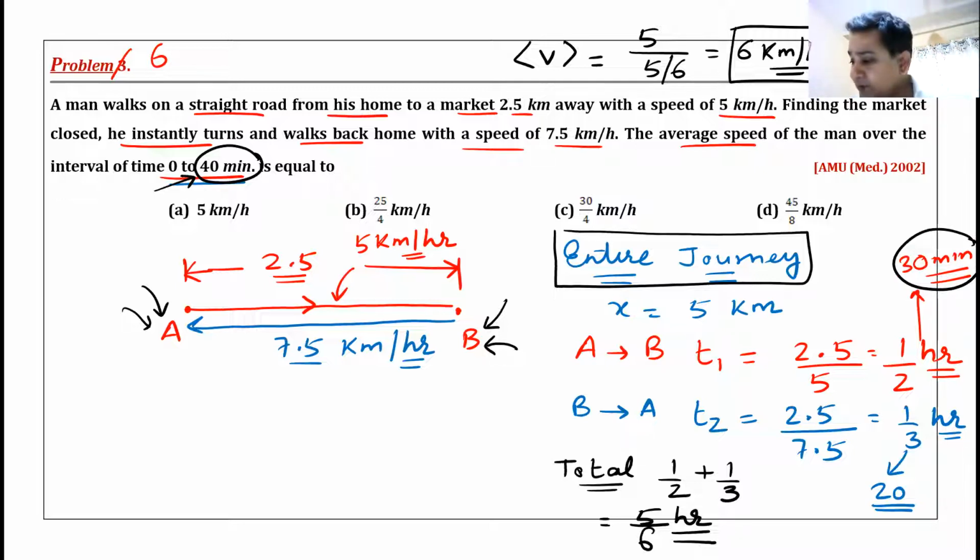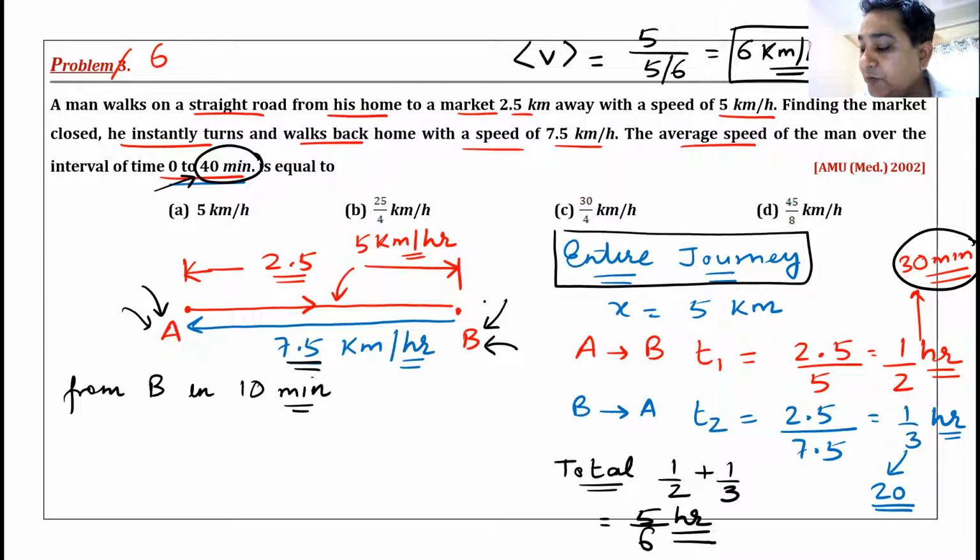Now, we have 10 minutes and his speed is 7.5 kilometers per hour. So from point B, in 10 minutes, how much will he go? That will be total 40 minutes, 30 from A to B, and from B to point C. Let me call this point C, and this time is 10 minutes. How much will he travel in 10 minutes?